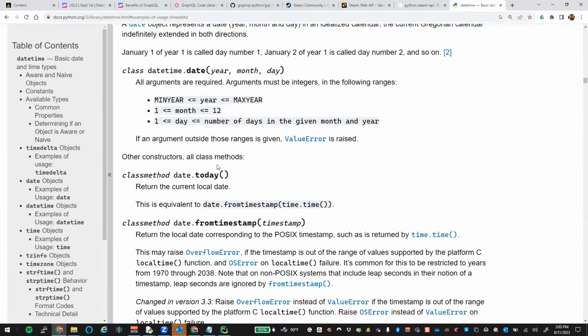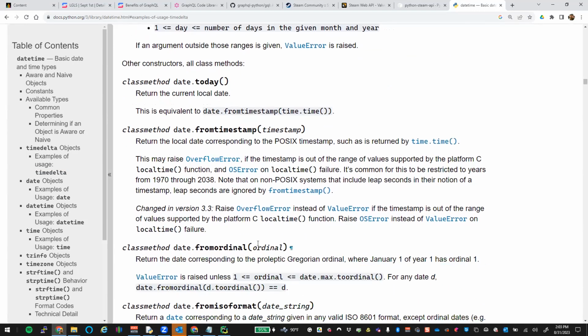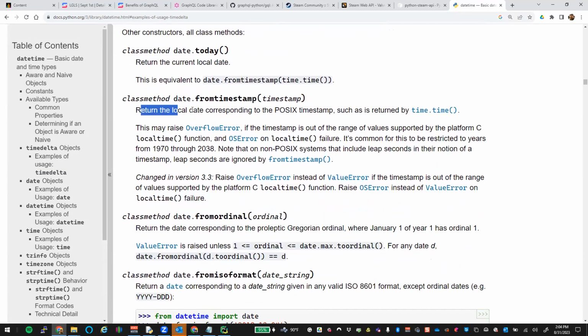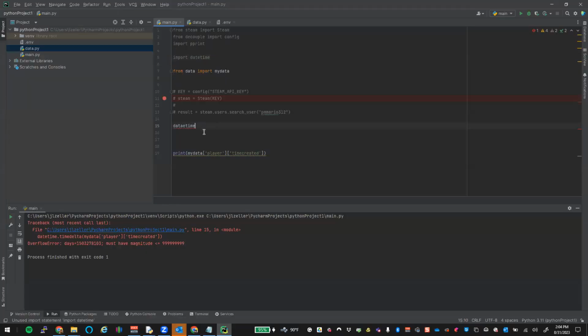We have a date. We have fromtimestamp. Returns the local date corresponding to the POSIX timestamp. POSIX timestamp is exactly what we're looking for. That's our epoch time, right? Okay, so let's use fromtimestamp. And you will see we have datetime.date. I still can't spell datetime.